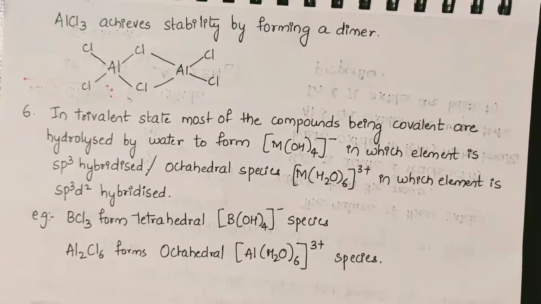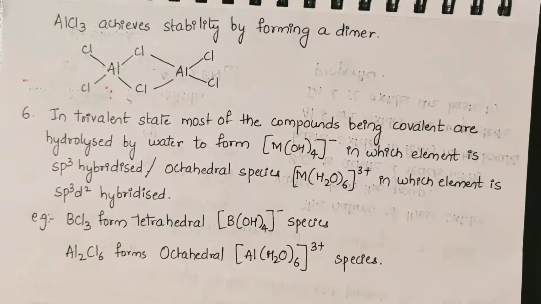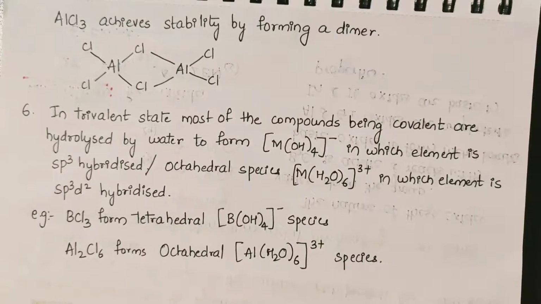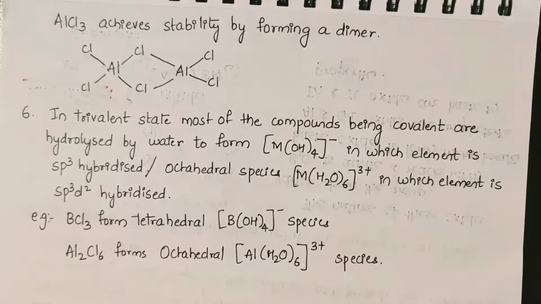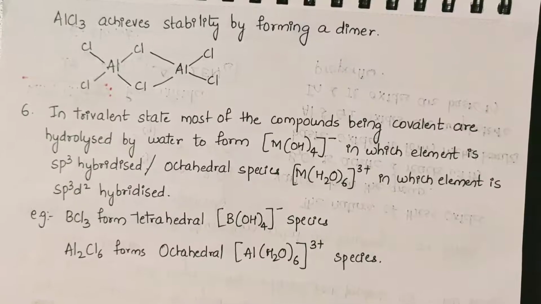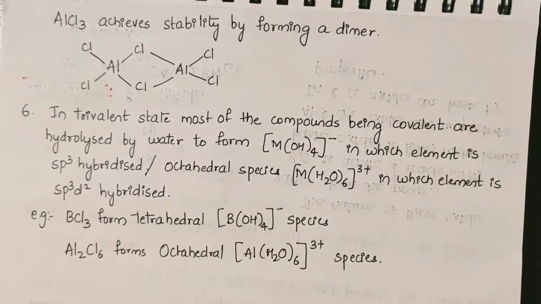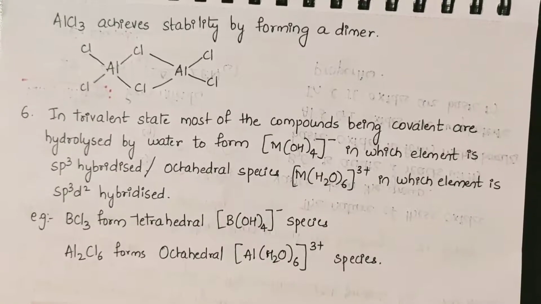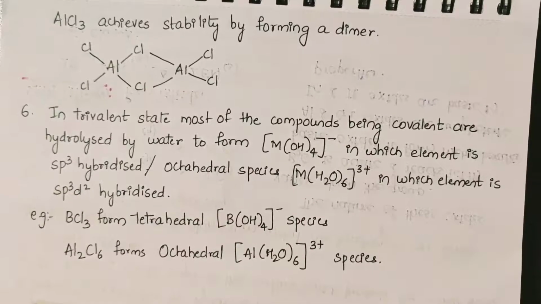Boron atom is so small that it cannot accommodate 4 large size halogen atoms around it. Boron being the first member of group 13 elements, being very small, is not capable of accommodating 4 large halogen atoms around it. That's the reason why boron halides will not form a dimer.